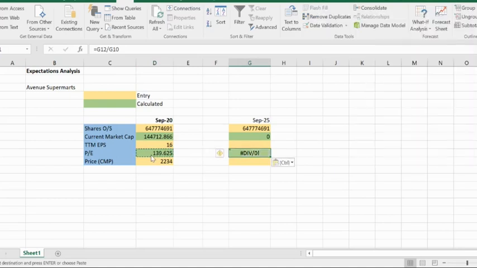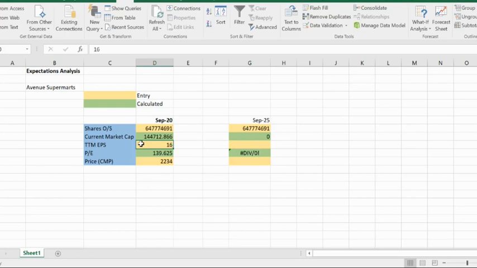Coming to September 2025, there are a few things which we can estimate. The only estimation possible is the earnings per share. Earnings per share for the last 12 months is 16. A couple of quarters have been weak due to the COVID impact. So let us assume that in the next 5 years, this EPS will more than double.